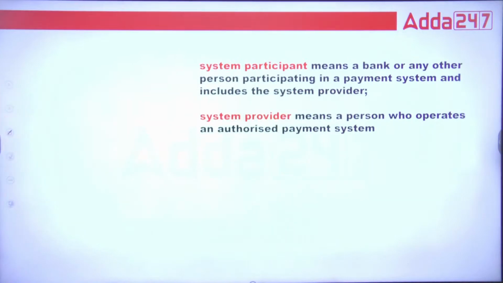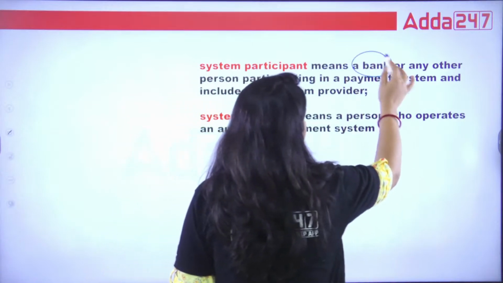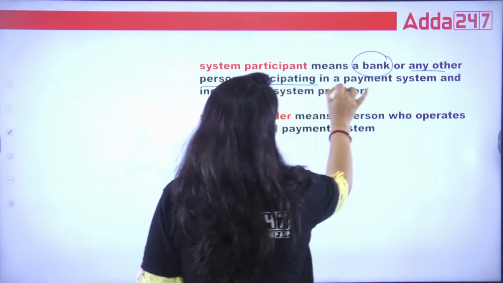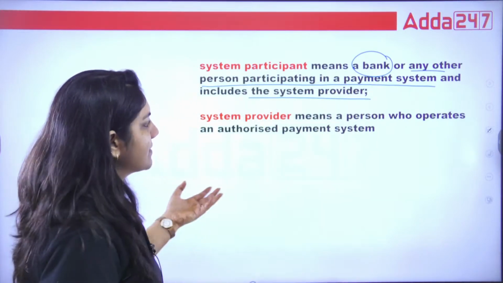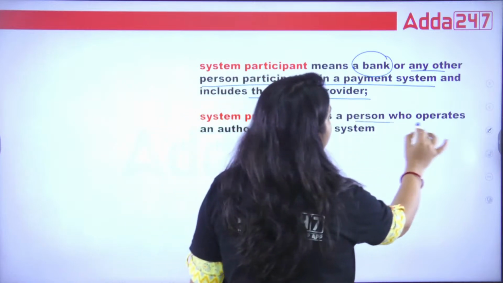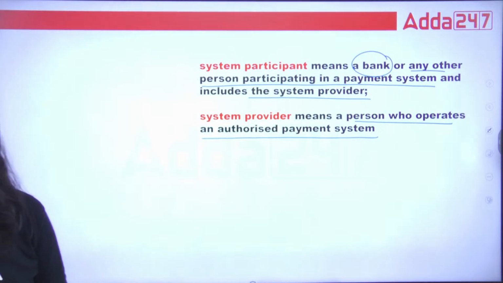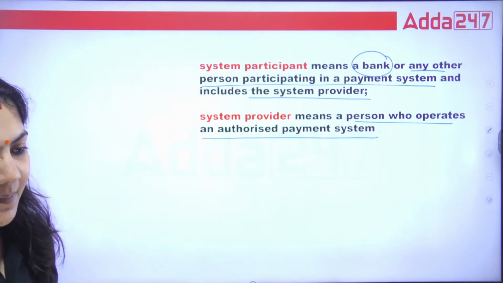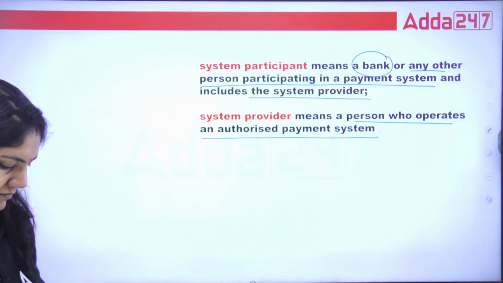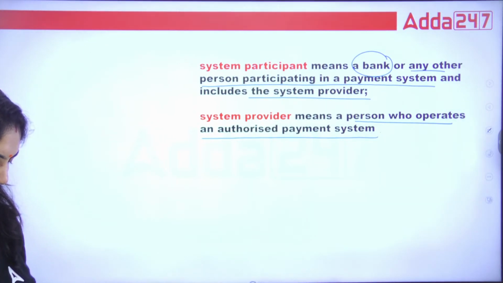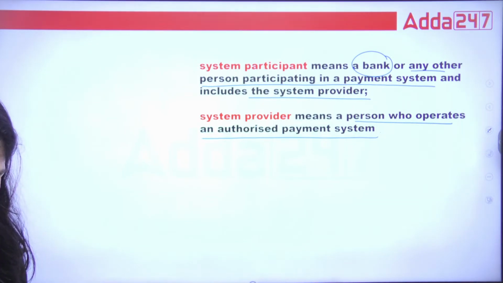Okay, now system participant means a bank or any other person participating in a payment system, and includes the system provider. And what is system provider? A person who operates an authorized payment system is called system provider. So this is very, very important.